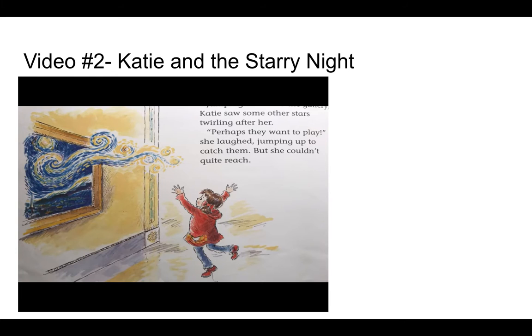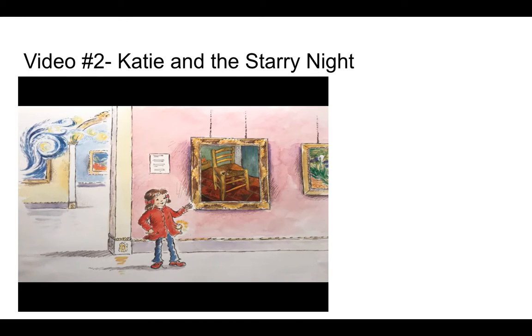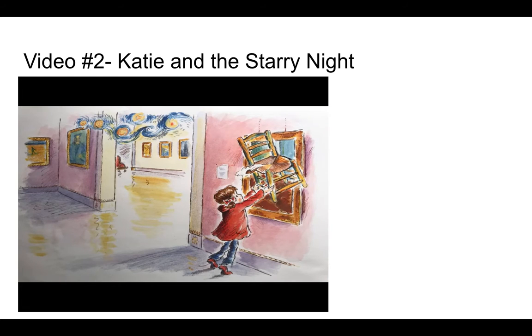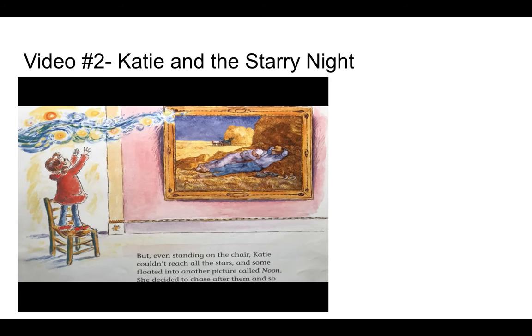Jumping back into the gallery, Katie saw some other stars twirling after her. "Perhaps they want to play," she laughed, jumping up to catch them, but she couldn't quite reach. "I need something to stand on," said Katie. She saw a picture called Vincent's Chair. "That's perfect," she smiled. Katie quickly dragged the chair out of the picture as more and more stars tumbled into the gallery. But even standing on the chair, Katie couldn't reach all the stars, and some floated into another picture called Noon.